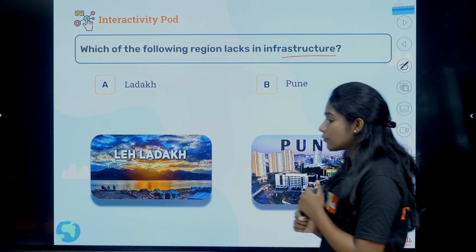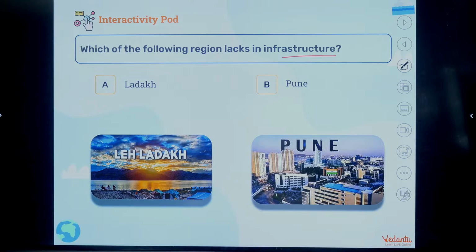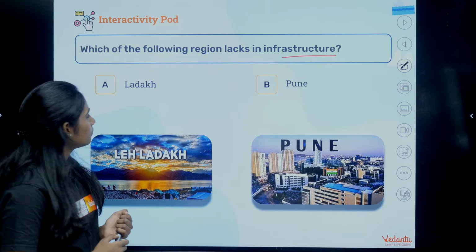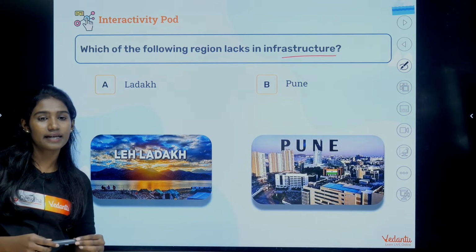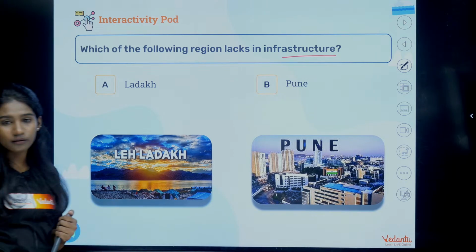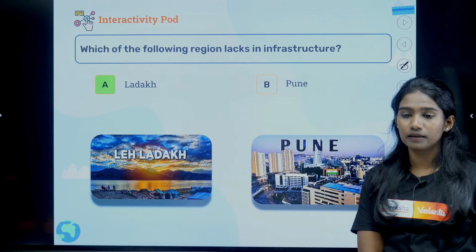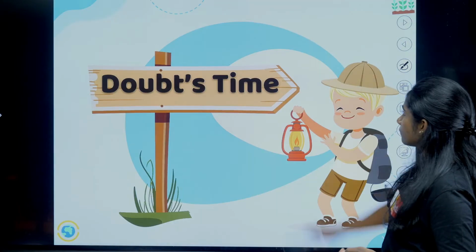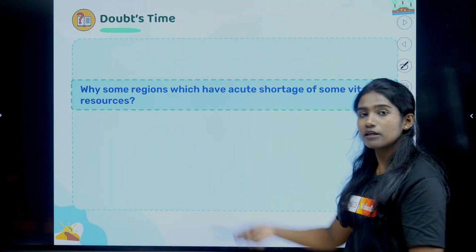Which place in India lacks infrastructure? Which of the following? Is it Ladakh or Pune? It is Ladakh. Okay? Fine.